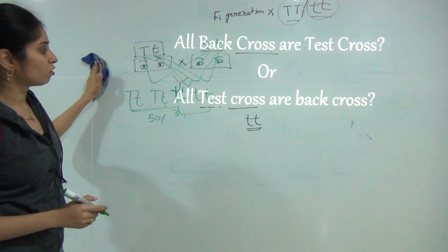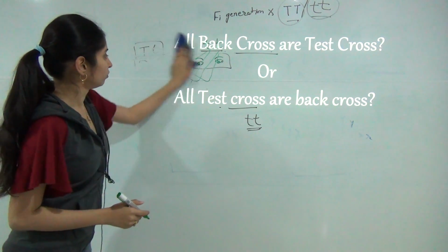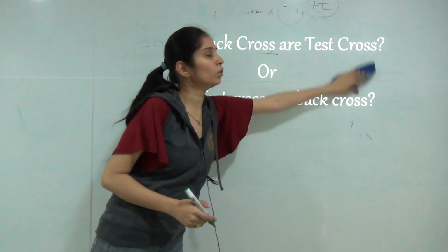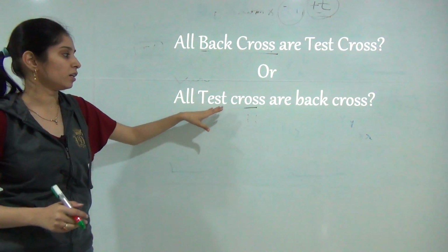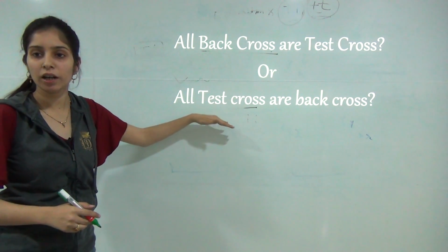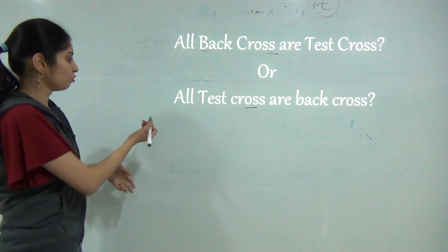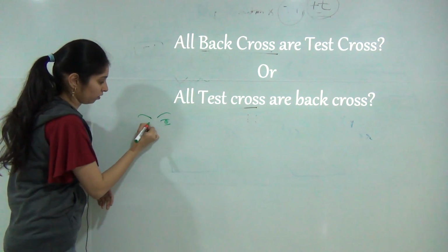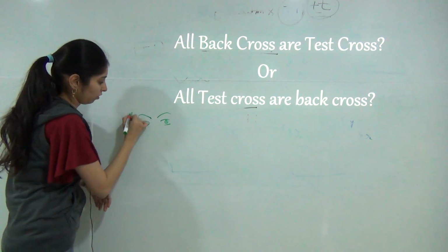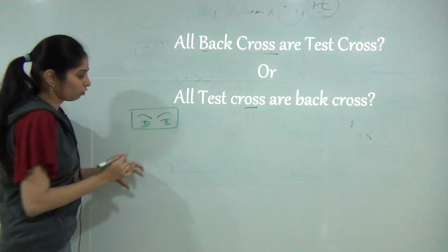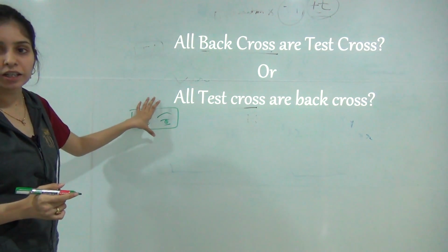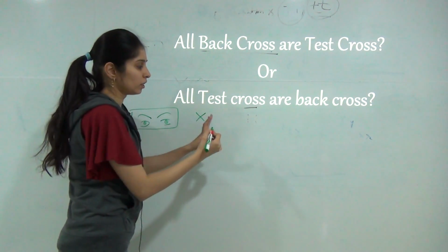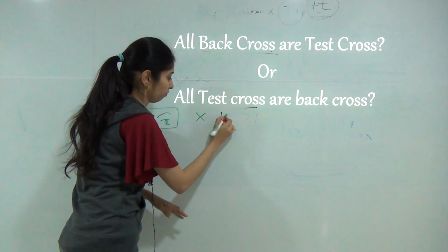When we talk about the test cross, it is mainly used to know whether a parental generation is in homozygous condition or heterozygous condition. We are now using eye color. We don't know whether it is present in heterozygous or homozygous condition, so we cross it only with its recessive trait.